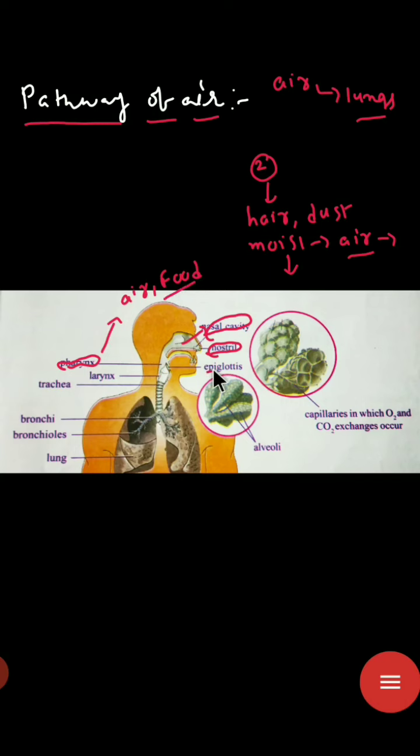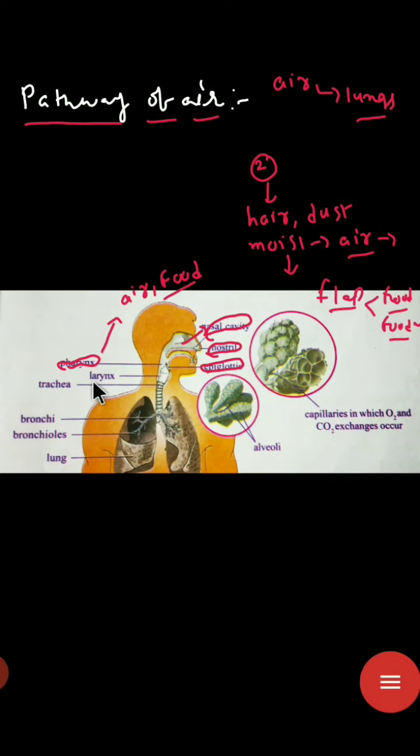And here the epiglottis is located, which is a flap-like structure. When you take food, the epiglottis prevents the entry of the food into the windpipe, and thus it allows the food into the food pipe only.